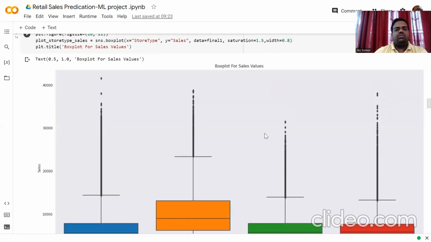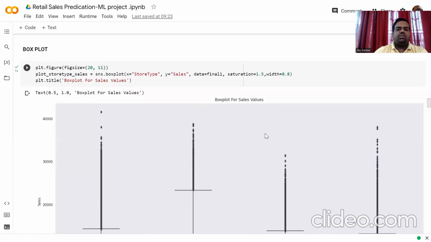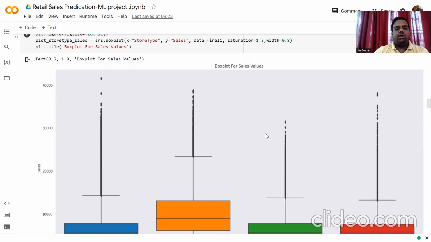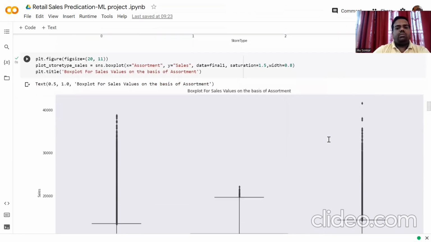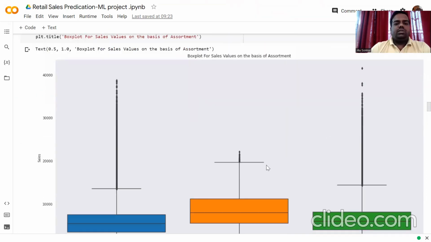We have to move with the outlier because it may be noisy, but we have to check different multicollinearity to see what happened or not upon modeling. Okay, we have moved further with the assortment level. There is a box plot also. You can see it in a similar way.